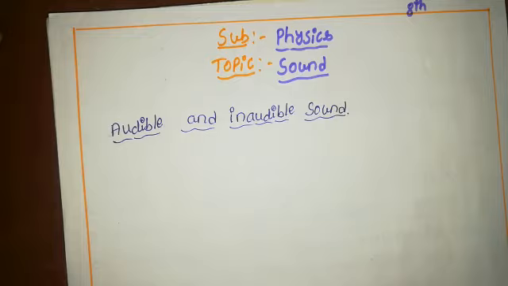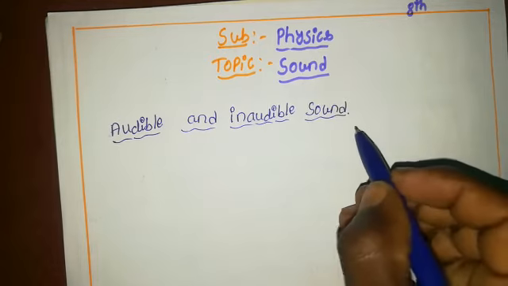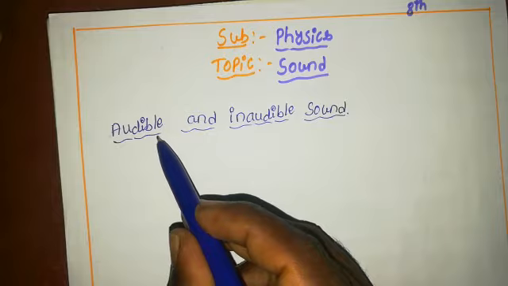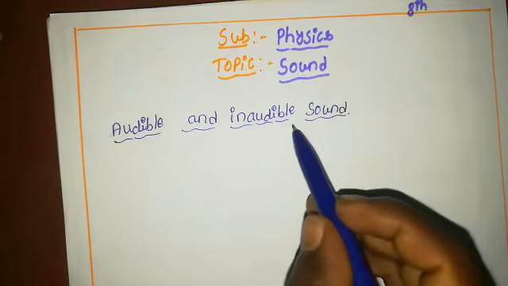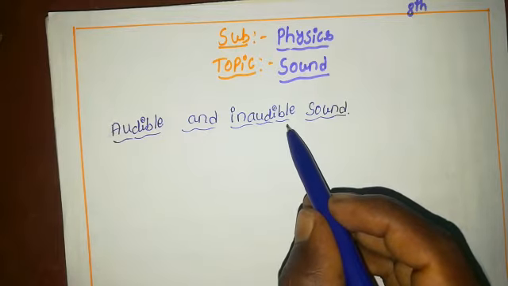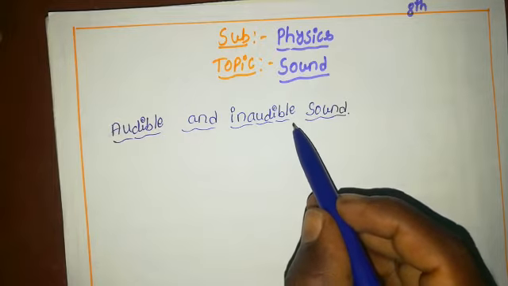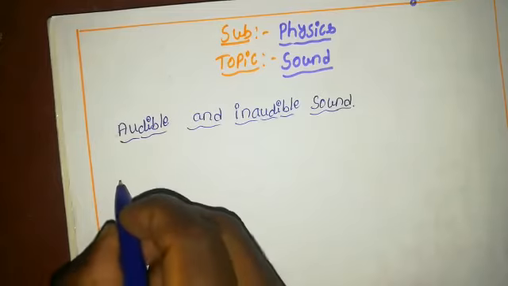In this class we shall learn about audible and inaudible sound. What is the meaning of audible sound and what is the frequency range of audible sound, and what is the meaning of inaudible sound and what is the frequency range of inaudible sound, we have to discuss in this class. At first, audible sound.